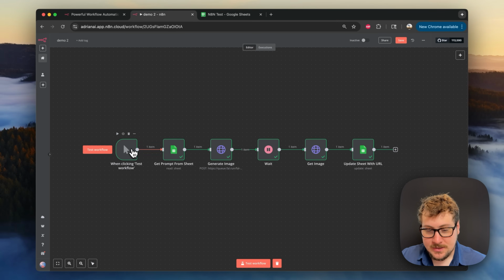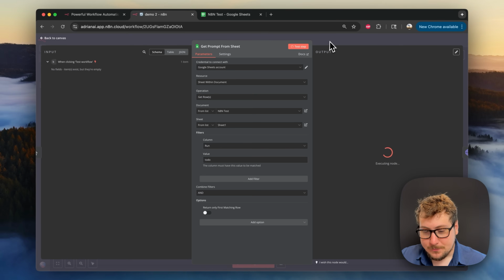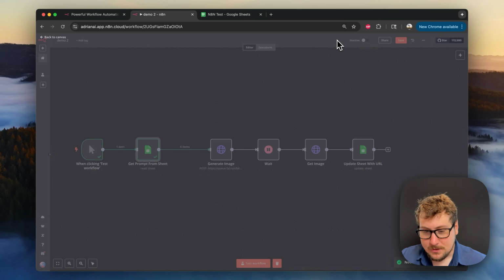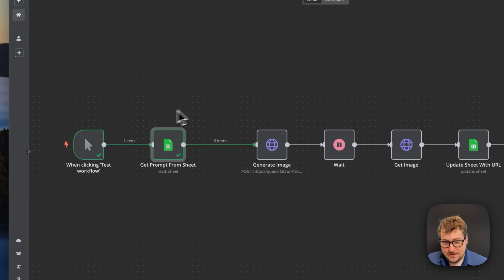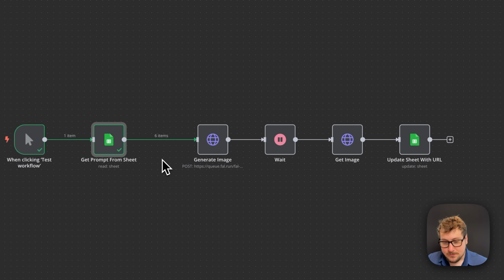So what we're going to be doing is, instead of just getting one prompt from the sheet, I'm going to open this up, and we're going to no longer return first row matching. And then I'm going to test this step one more time to show you how it works. And then here's the main difference. Now you see there's one item. When you click this, there's only one instance of anything happening from here to here. But then from your sheet to your generate images, you have 6 items, which means this thing is going to happen 6 times moving forward instead of once.